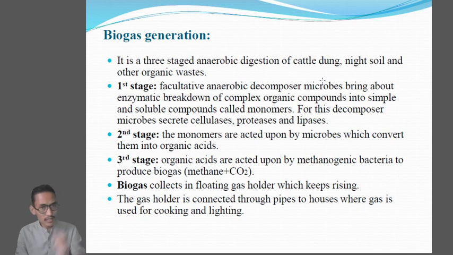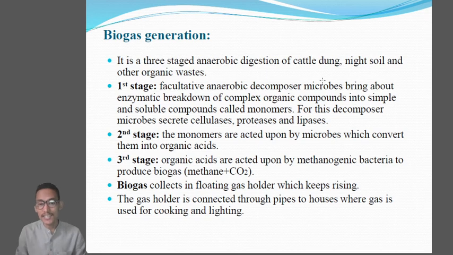So in the first stage there will be facultative anaerobic decomposer microbes which will bring the enzymatic breakdown or the decomposition of organic compounds into simple soluble compounds, which are called monomers. And during this breakdown, the anaerobic decomposer microbes will secrete cellulase to digest the cellulose, the essential component of the cell wall in plants, then protease which will digest the protein, and lipase which will digest the lipids. Clear? So in the first stage there will be generation of monomers.